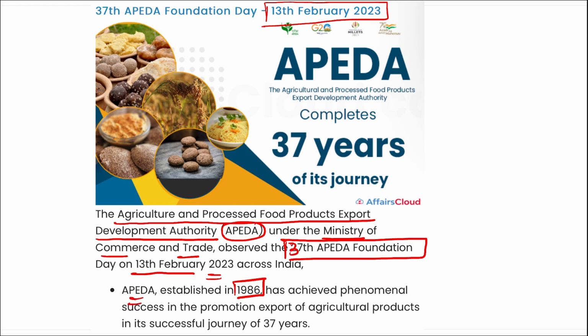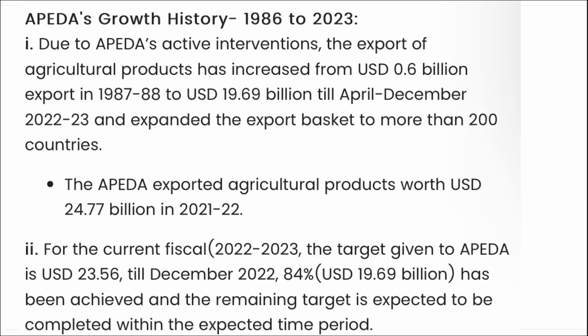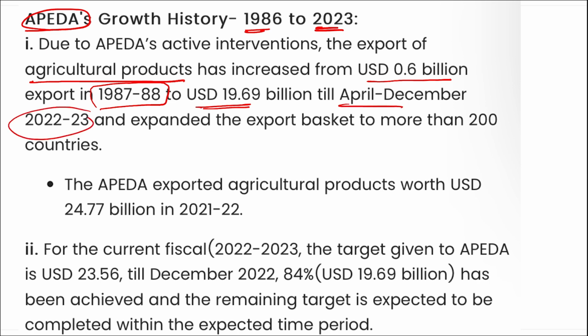APEDA has achieved phenomenal success in the promotion of export of agriculture products in its journey of 37 years. Due to APEDA's growth from 1986 to 2023, we have seen growth in various exports. For example, agriculture exports have increased from 0.6 billion in 1987-88 to $19.69 billion till December of this last year, that is 2022-23.